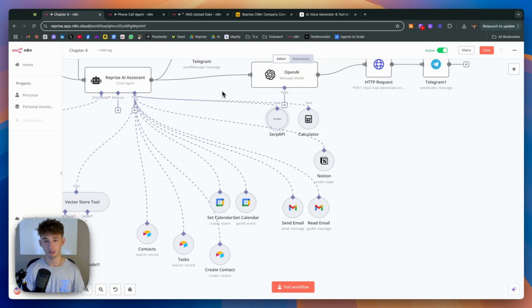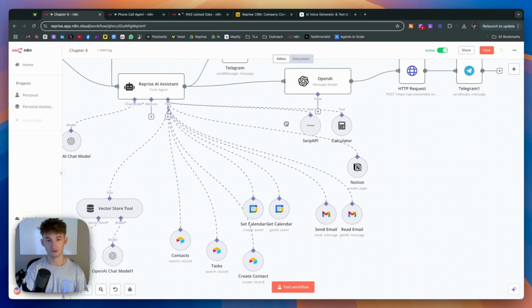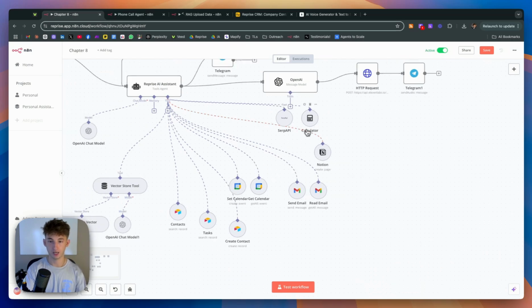Now, you could use Perplexity, which is something a little bit more thorough, and will be able to do a little bit more research. You could even include both if you would like SERP and Perplexity. It just so happens that SERP already had an integration, so I wanted to use that to search the internet for myself. Okay, then obviously we just included the calculator. Not like I'll probably ever use it, but it's just another additive little kicker right there.